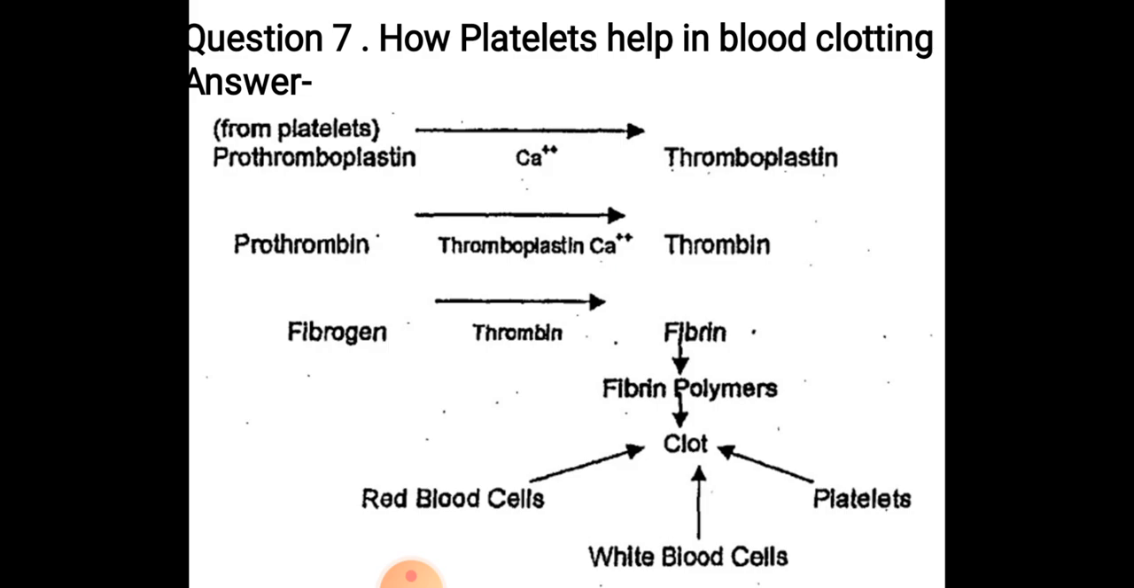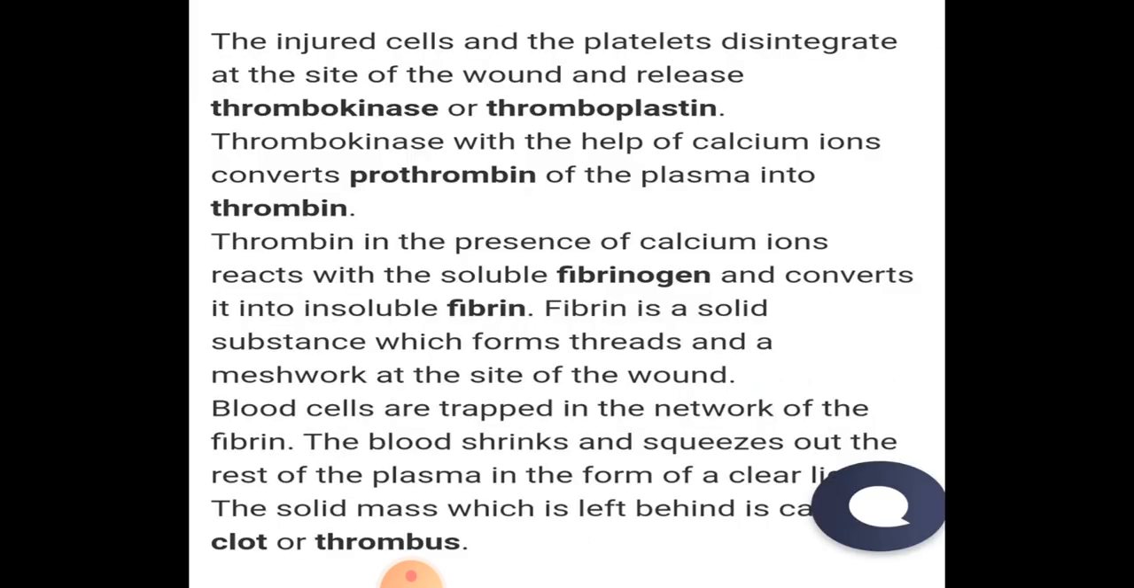Now fibrinogen is another type of blood protein which is present in the plasma. This fibrinogen in the presence of thrombin is converted into fibrin. So all this is happening to make fibrin, because these are thread-like structures which get accumulated and form a fibrin polymer, and this finally retracts to form a clot. So this is the process of blood clotting.